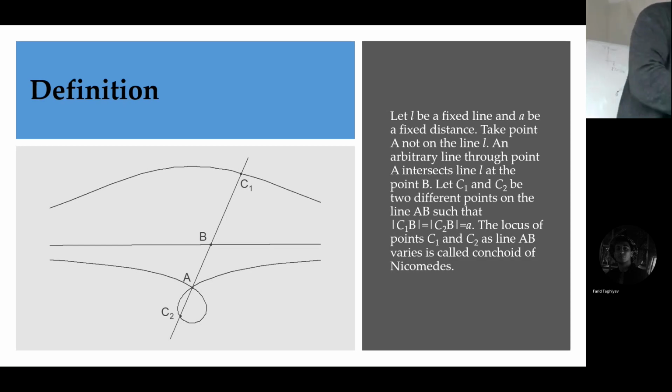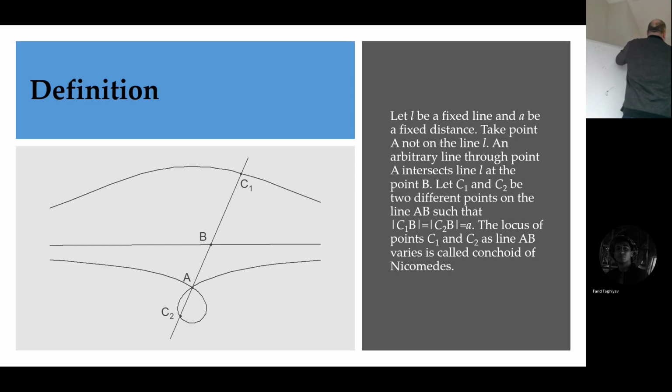Now I will use it in some simple problems, and then we have a harder problem. So first of all, this definition, the conchoid of Nicomedes, another Greek mathematician. The Greek or ancient mathematicians liked curves a lot because there were problems which could be solved only by curves.